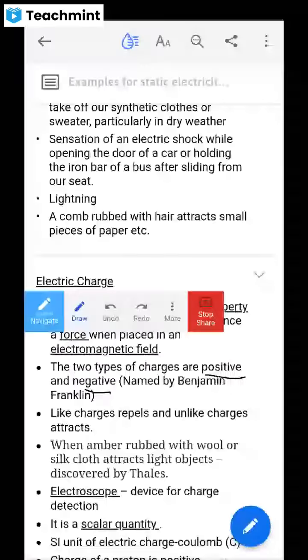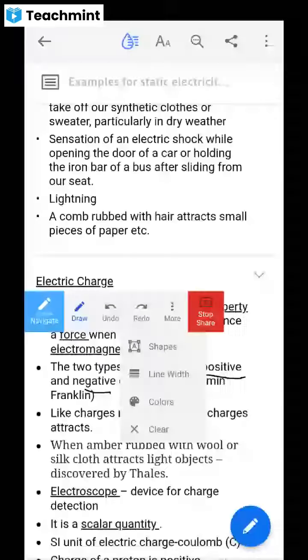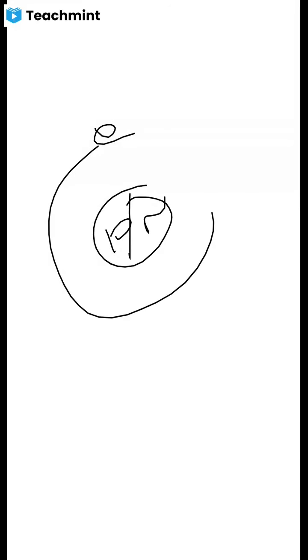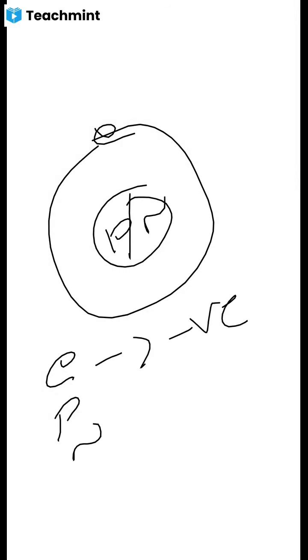You can observe that these two charges come from the proton and electron. We already said that proton, neutron and electron are the three basic particles which exist in an atom. So electron is having a negative charge or positive charge?